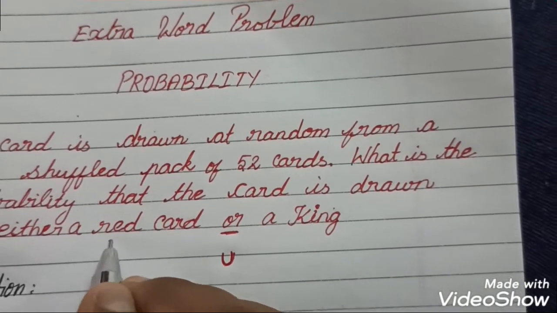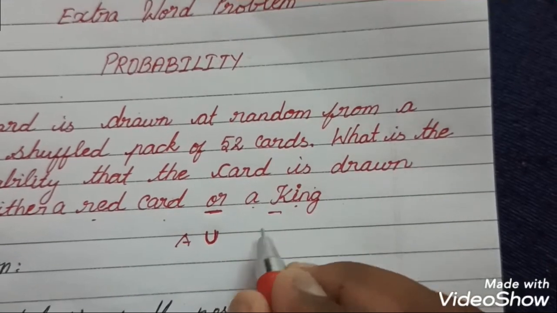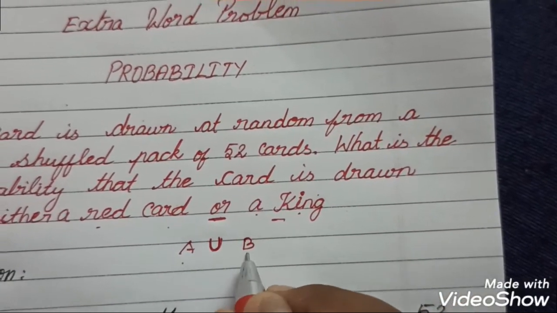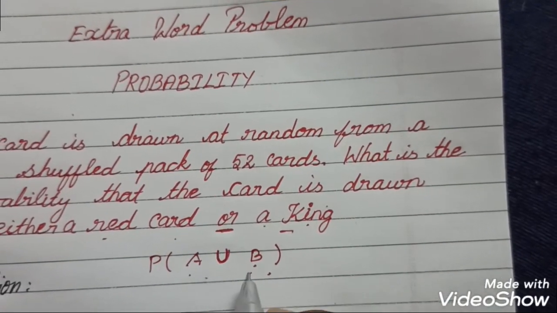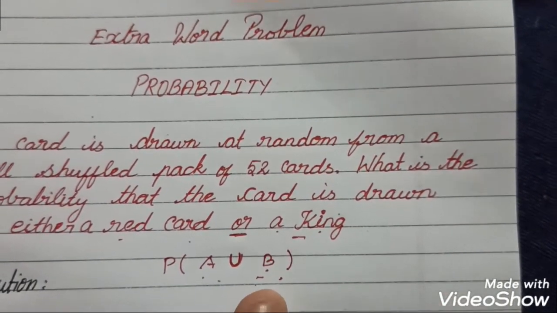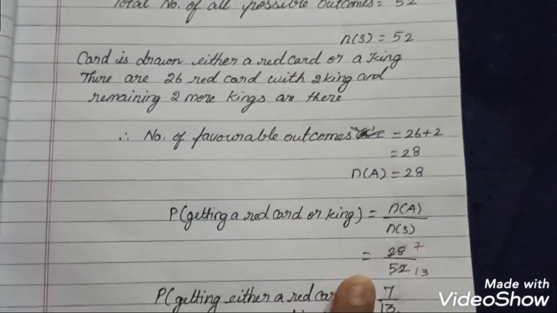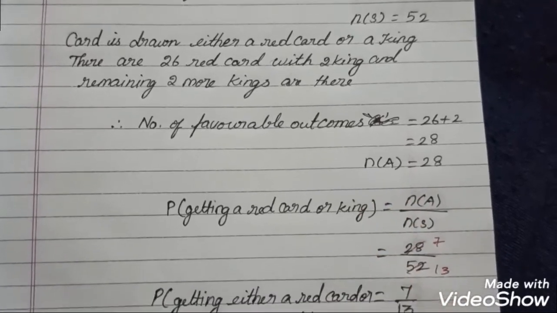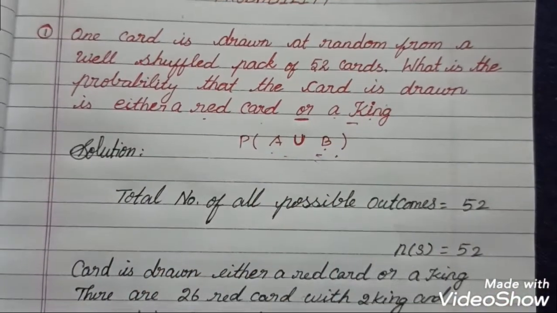Let us take the red card as A and the king as B. So we need to find the probability of A union B. This is another method, and this is a very easy method. You get the same answer. I will show how to solve in this method.